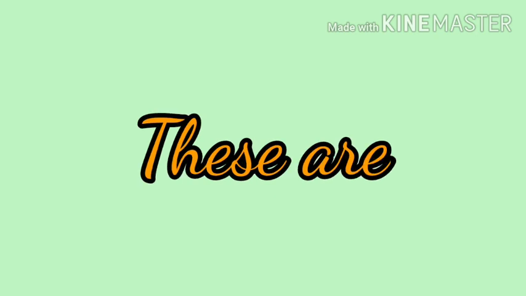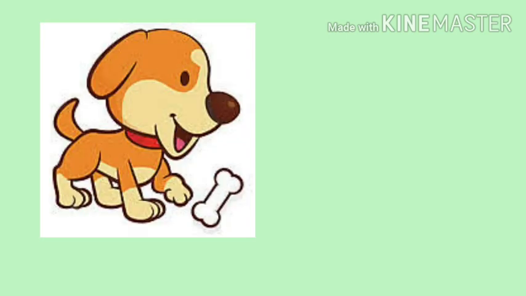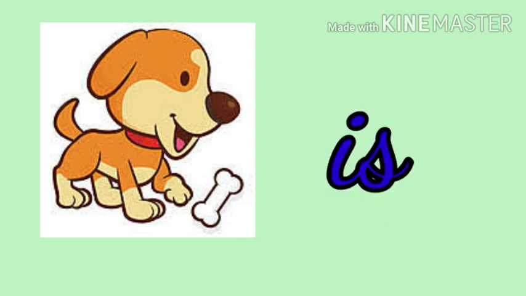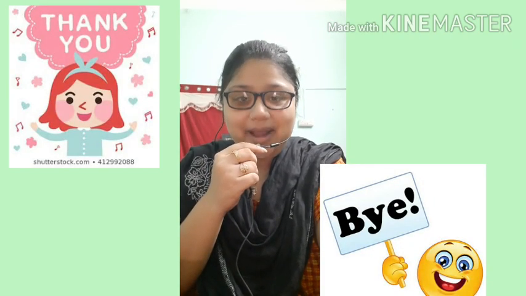Now, here is the picture of one animal. So, with it, what will come? One thing. That means am, is, or are. What will come? Yes, that will be is. Yes. Children, I hope you have enjoyed today's video and you will practice it.